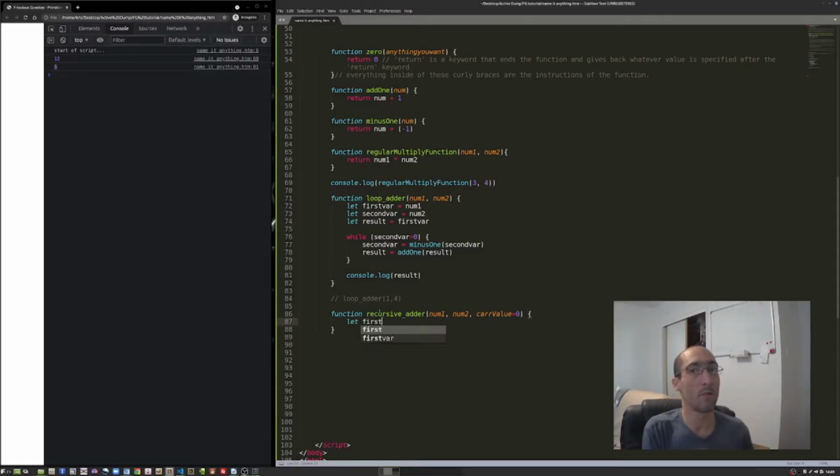So let's say this one is first, and we're going to equal num1. And the reason why I'm using let is just another keyword. It defines variable scope. I don't really want to go into too much detail, but technically JavaScript will still work without it. So you can use it without or with it, but best practice is to do it with it. Because then it tells the browser how far out of these parentheses those variables can be used.